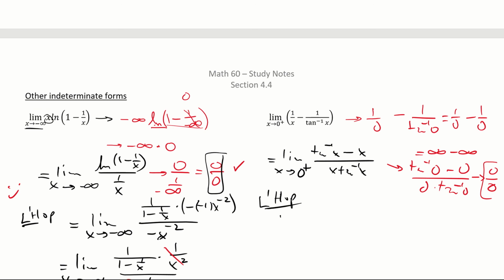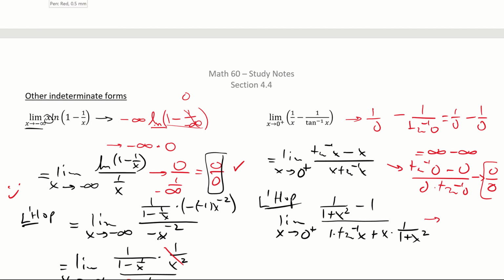All right, so we have the limit as x approaches 0 from the plus. Derive the top, and remember what tan inverse is: 1 over 1 plus x squared minus 1. Derive the bottom, oh my gosh, a product rule: 1 times tan inverse of x plus x times 1 over 1 plus x squared. Let's see what happens. Upstairs we're getting 1 over 1 plus 0 squared, which is 1 minus 1, so the top is going to 0.